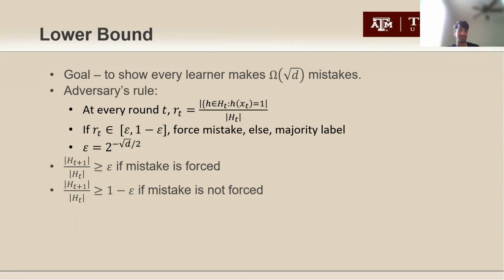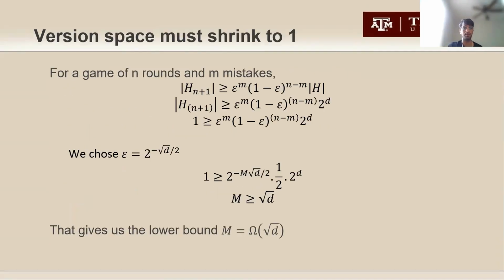So again, if h of t plus 1 over h of t is greater than or equal to epsilon, a mistake is forced. Otherwise, it's 1 minus epsilon if a mistake is not forced. Knowing this, we can come up with the inequality shown on the screen. For a game that has n rounds and m mistakes, h of n plus 1 over cardinality of h can be expressed as follows.